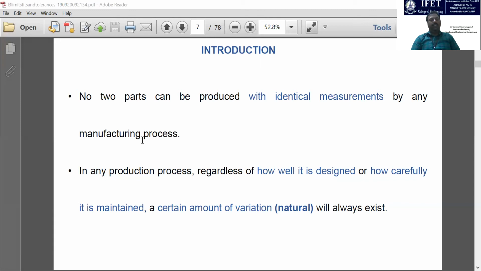Otherwise, we have to transmit the energy, the forces, and other things from one component to another component. So for this transmission of forces and velocities, we have to unite them and make them function as a single unit. For that we have to make the assembly.